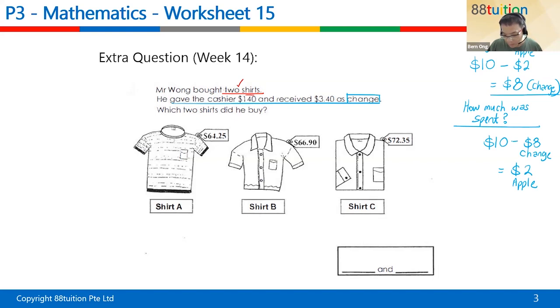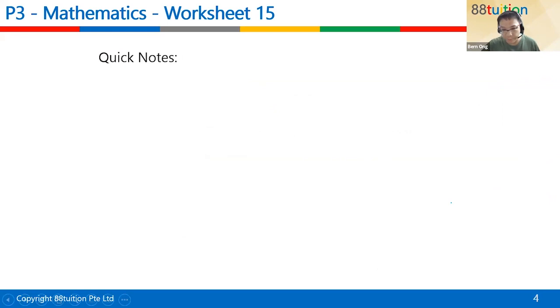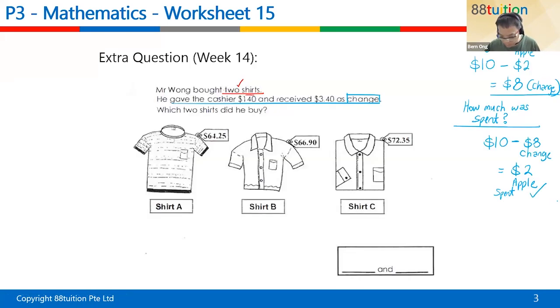But what must you do? You minus what? You don't divide, right? Can you see or not? All right. So you have the total $10. You minus away the change. You get back your $2 for the amount that you have spent. Is that true? So my question to you, Shiloh, is this: Mr. Wong, how much did he spend? What must you do? Minus. Very good. Very good.